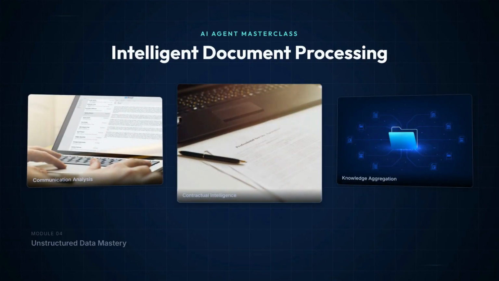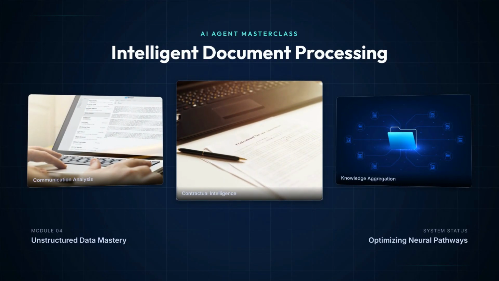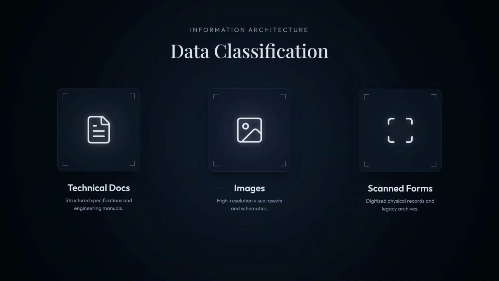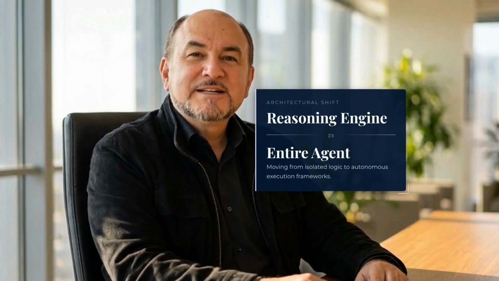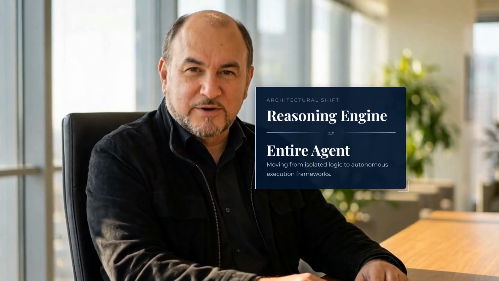The third component is the model. The language model provides the reasoning, interpretation, and classification capabilities. The model can analyze unstructured information such as emails, contracts, PDFs, reports, and customer messages. It can also process meeting notes, technical documentation, images, and even scan forms. The model is the reasoning engine, but it is not the entire agent. It needs instructions and tools to complete workflows.